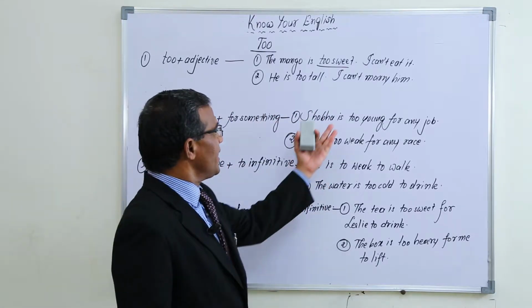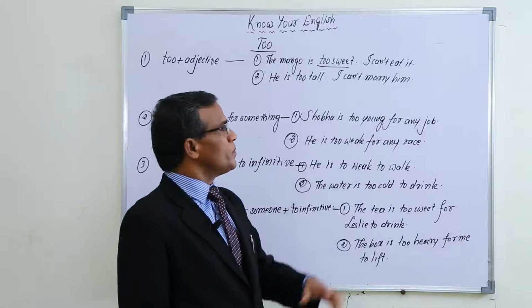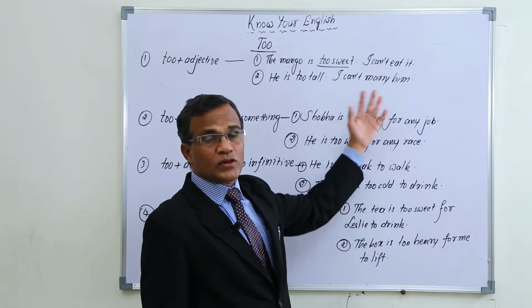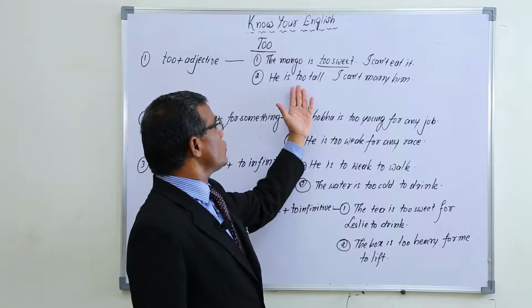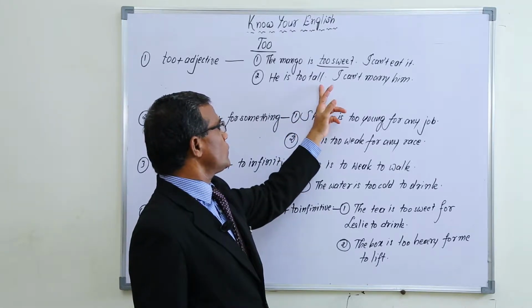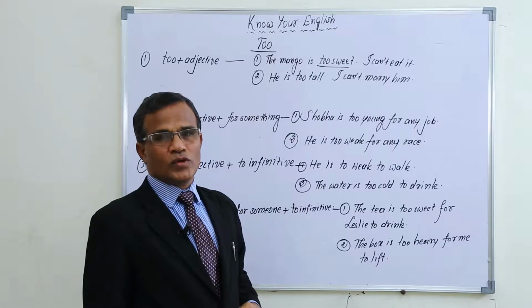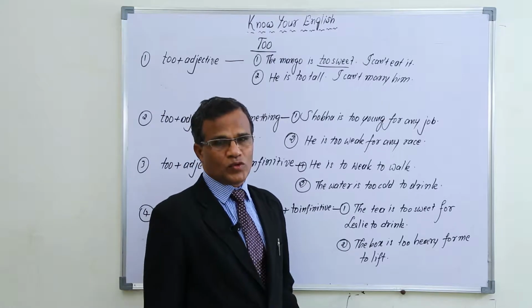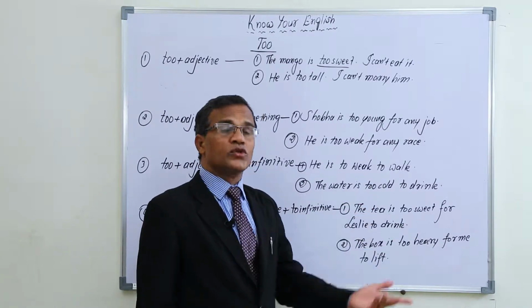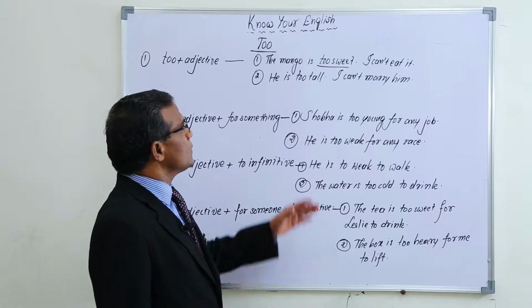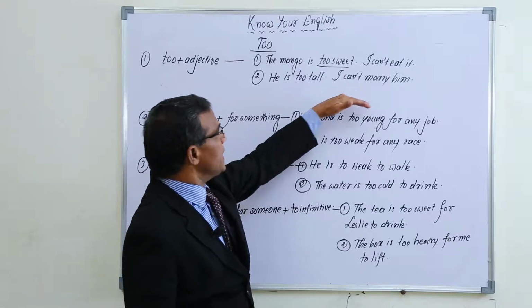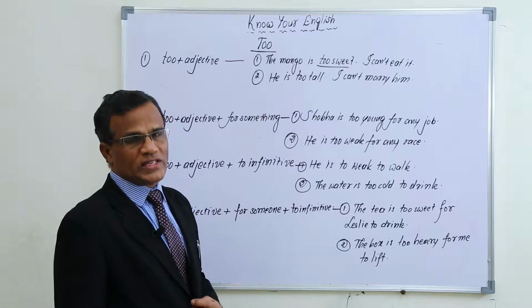When you say, I can't marry him, your meaning is negative here. So that's why you have used he is too tall. Tall is an adjective. Too tall means you cannot marry him, as he is very tall.